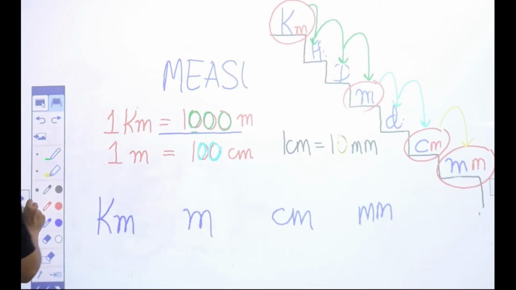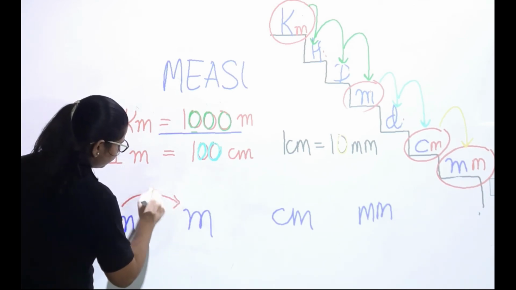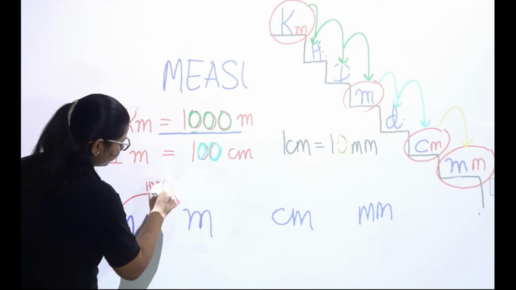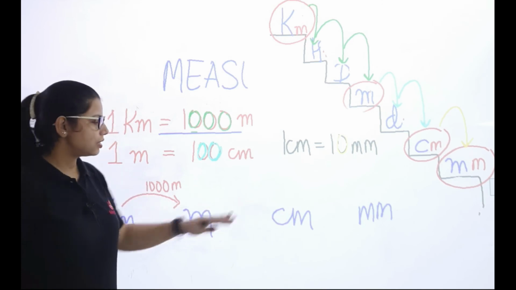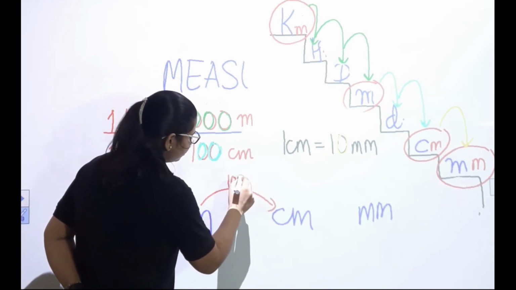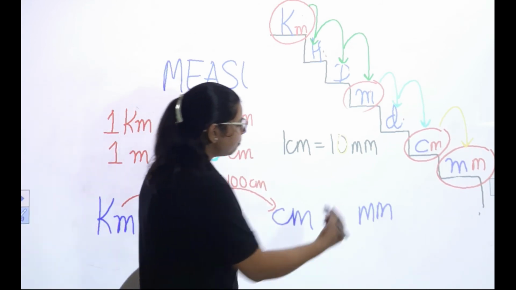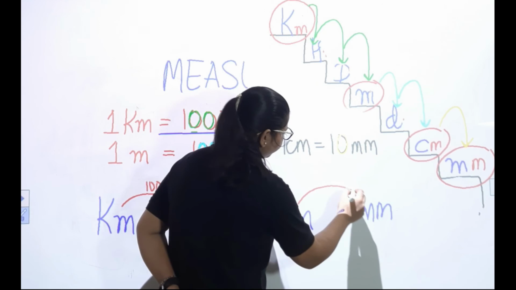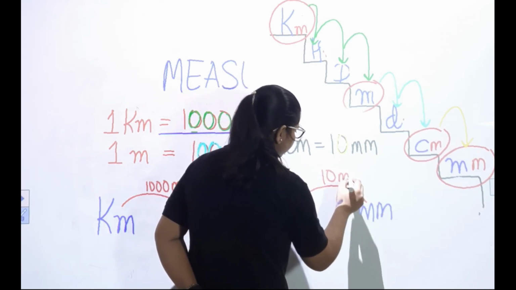How many meters make 1 kilometer? 1 kilometer is equal to 1000 meters. How many centimeters make a meter? So 100 centimeters make 1 meter. How many millimeters make a centimeter? 10 millimeters.